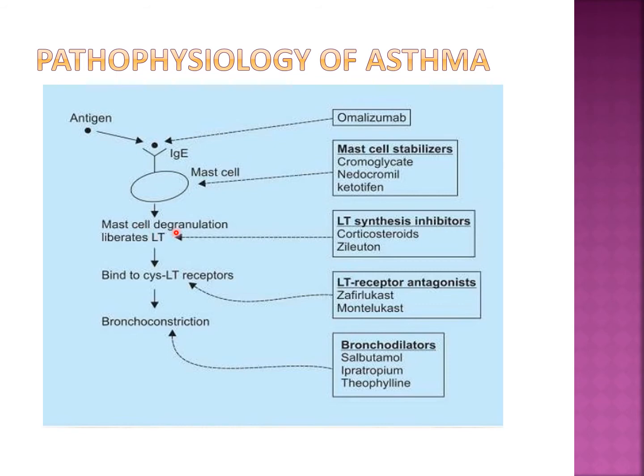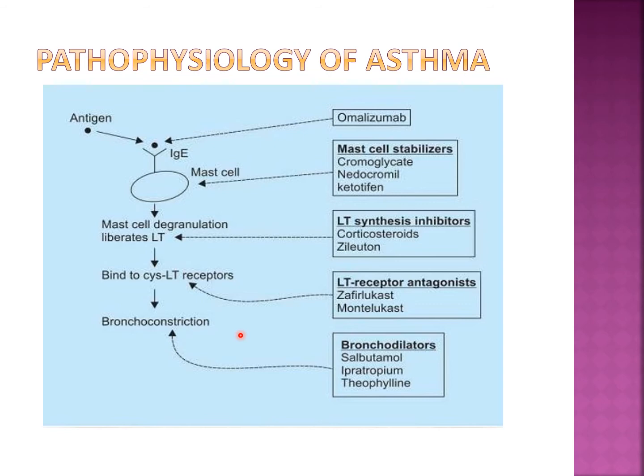Okay, so mast cell degranulation causes liberation of various LTs, meaning leukotrienes. Now these leukotrienes bind to the various leukotriene receptors, especially the cysteinyl leukotriene receptor, and by binding to the cysteinyl leukotriene receptor, this will cause bronchoconstriction.